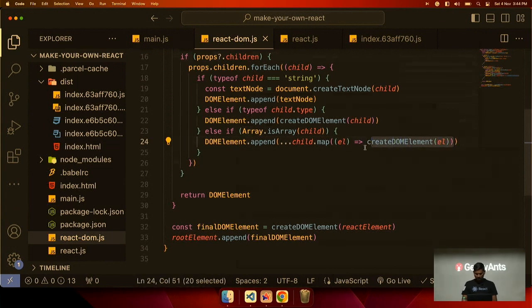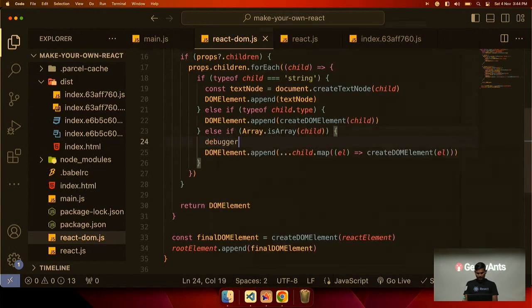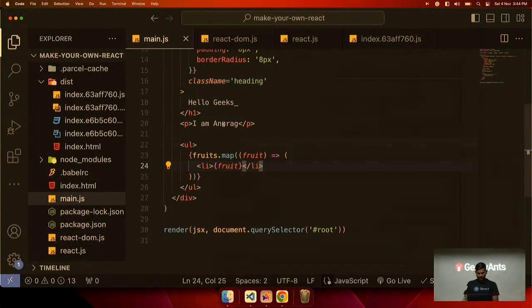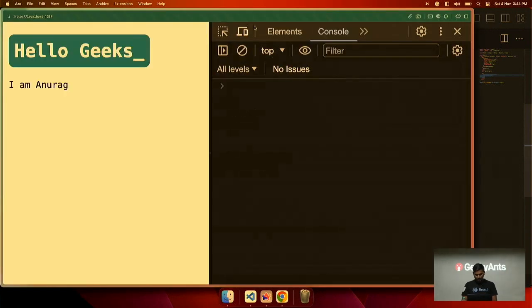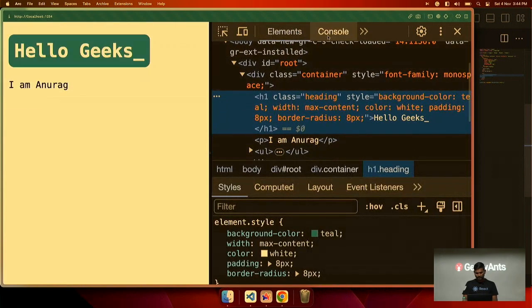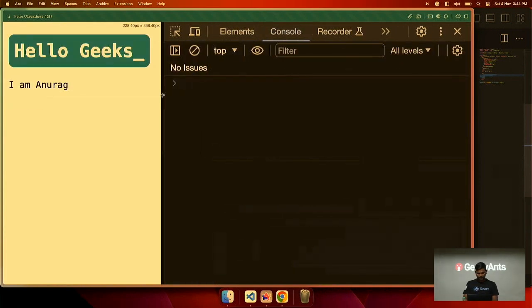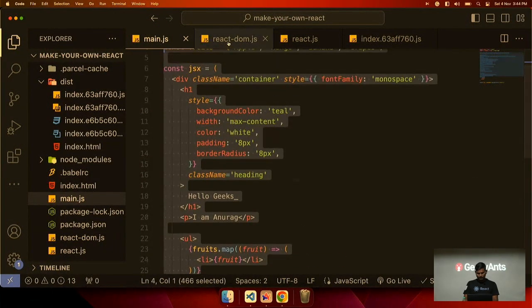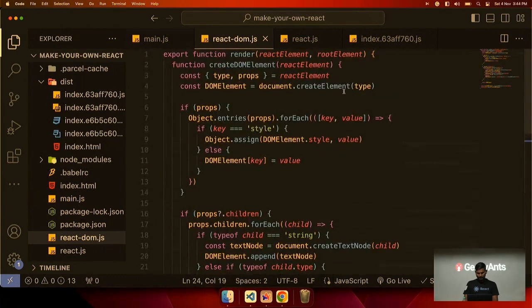So let me put a debugger here. Why is this not rendering? Debugger. It is not coming here. This rendering is not happening here. Fruits.map. Can anybody see what the problem is here? Okay, no issues. Let me put the debugger here above.